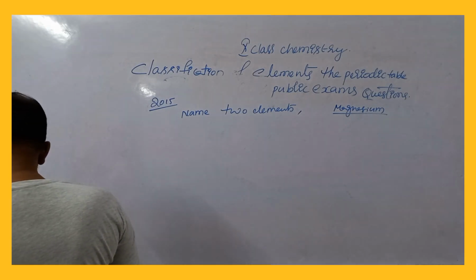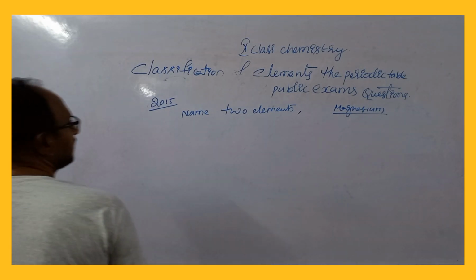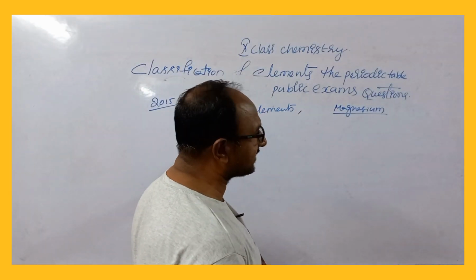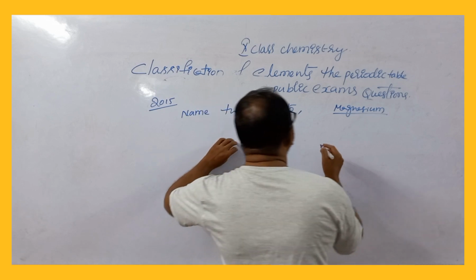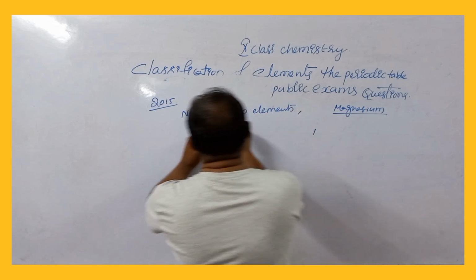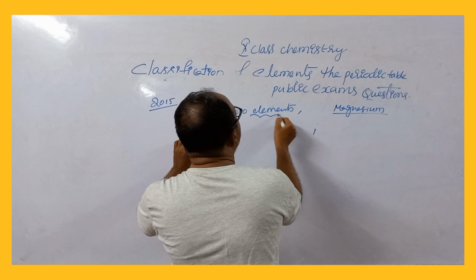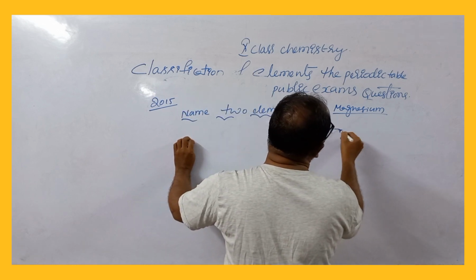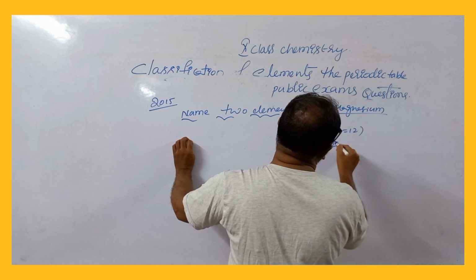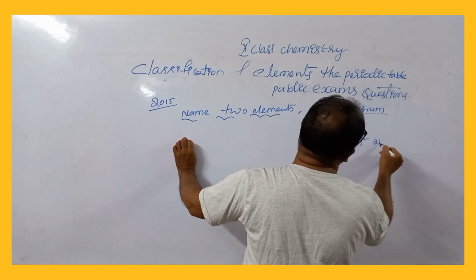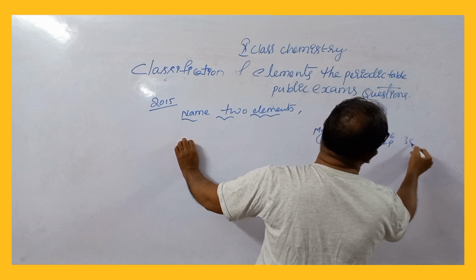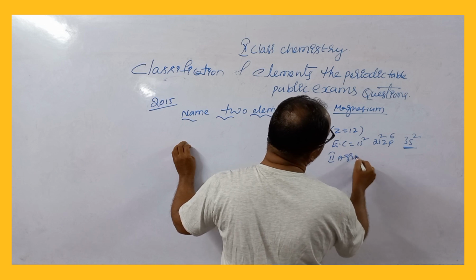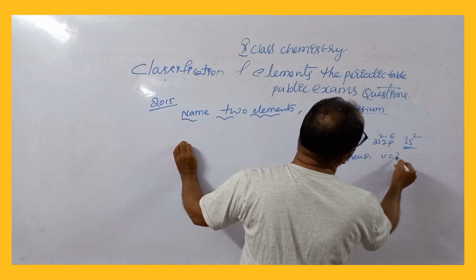Justify your answer. First we want to know which group magnesium comes in and what its valency is. So we want to name the two elements which have chemical properties similar to magnesium. Magnesium's atomic number is 12. Electronic configuration is 1s2, 2s2, 2p6, 3s2. So it is a group 2A element and its valency is 2. So it is a metal.